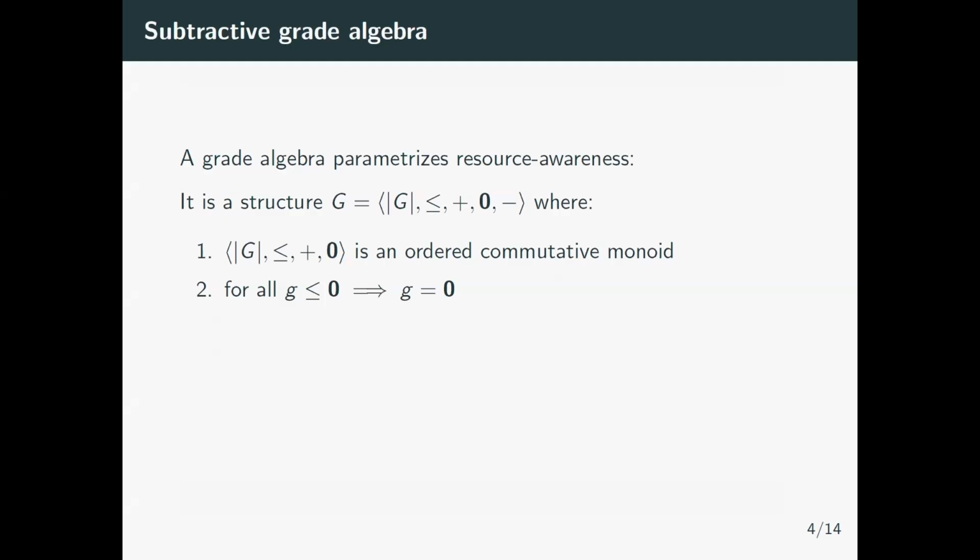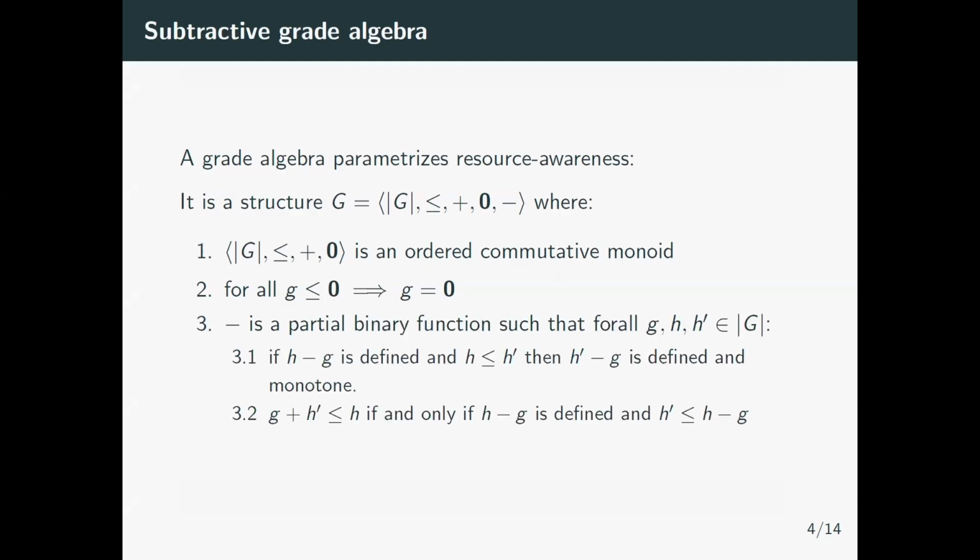The usual setup is to have grades in a set G, a partial order between them, a binary addition operator, a neutral element for that operator, and a lowest element that is also the lower bound for the order. And we include the extra partial function, subtraction, that models the residual element of taking a grade g from a grade h. It's partial because you cannot consume from just any grade h.